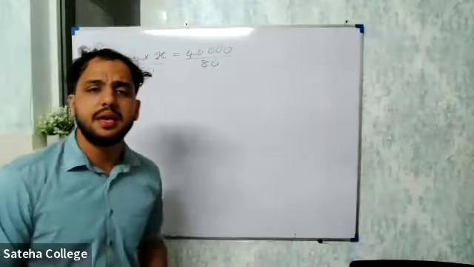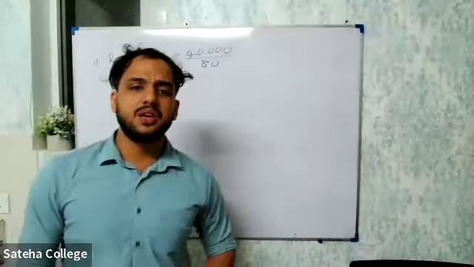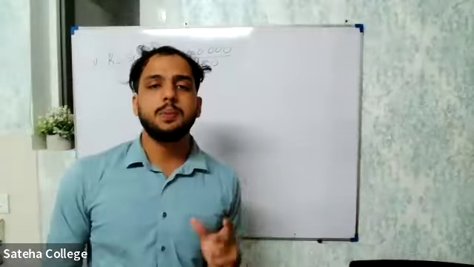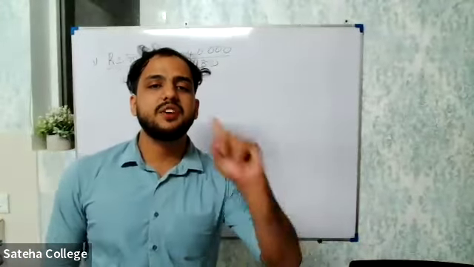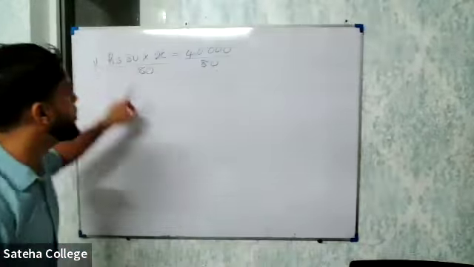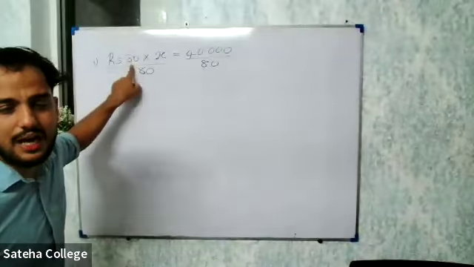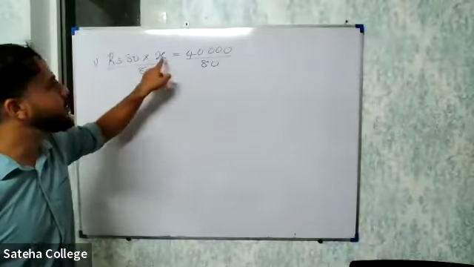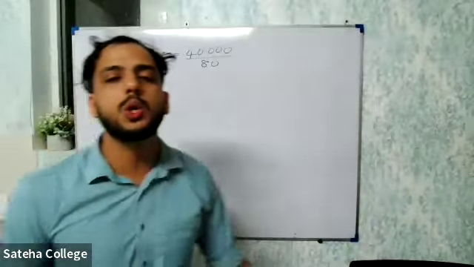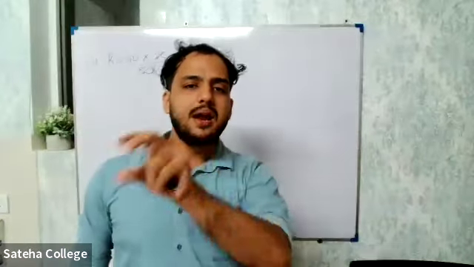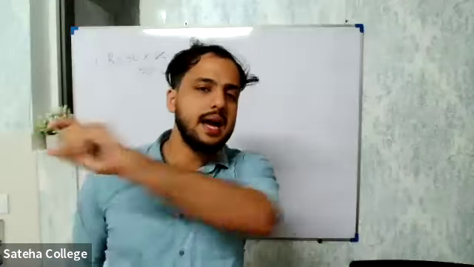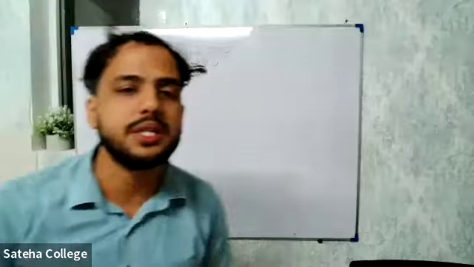Let's say in another question they give you, Mr. Pereira invests 40,000 into the business and he bought 1,000 shares. What is the value of one share? Now what will you do? This value of one share is the unknown amount. X here into the number of shares will give you the total invested amount. So likewise, have a standard equation. Wherever the unknown term is there, you put X there and always follow the same equation.